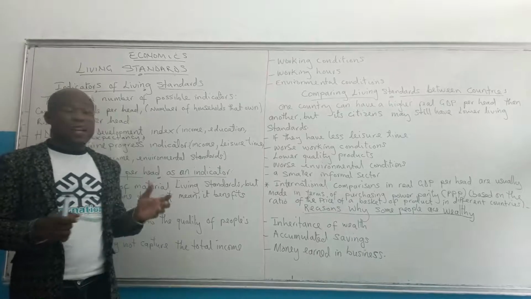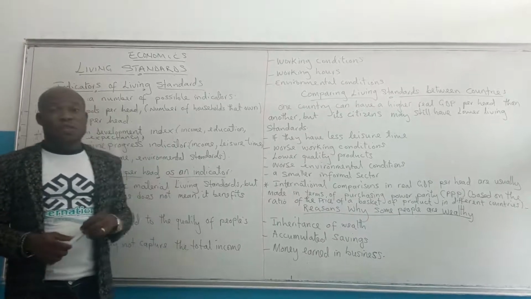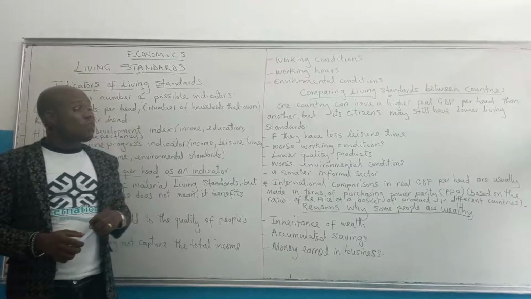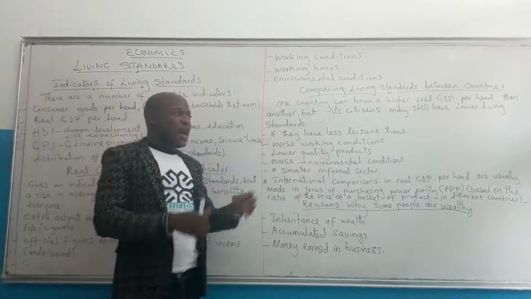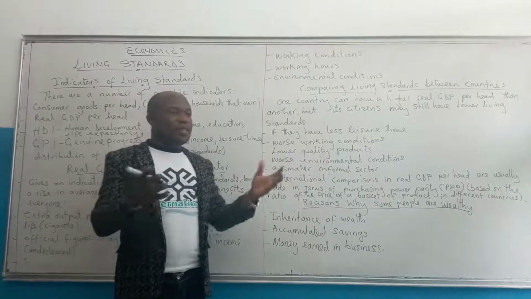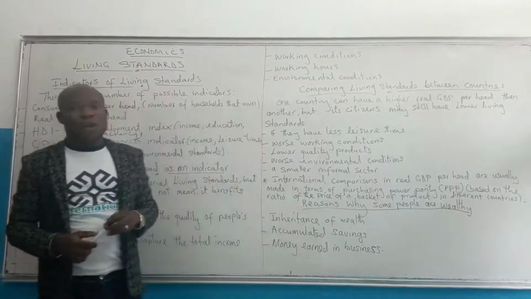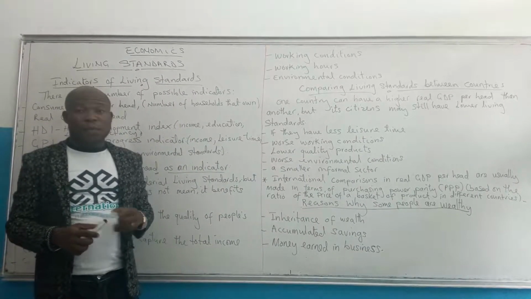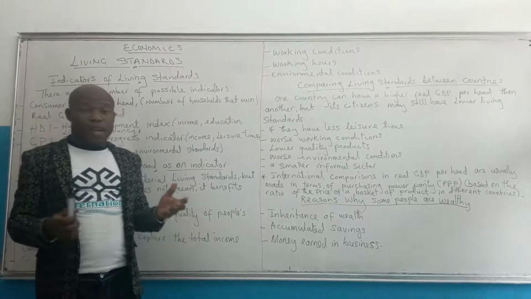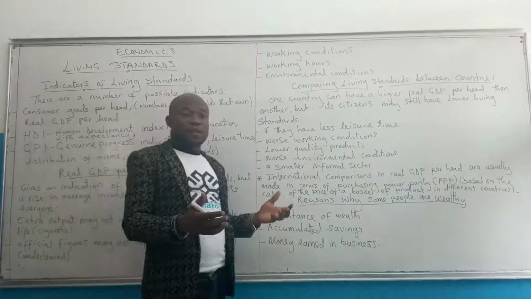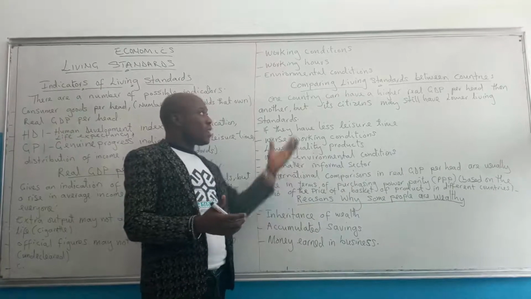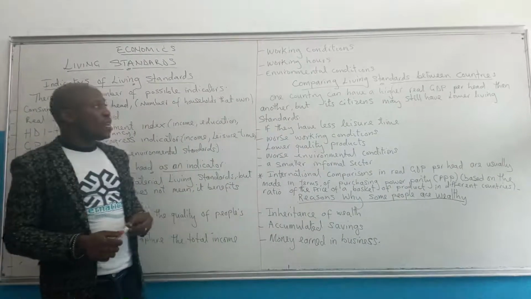So an increase in output does not guarantee a high standard of living. Working hours: there could be an increase in output, but people are working long hours, with no time to rest, no leisure time. That does not guarantee a good living standard.